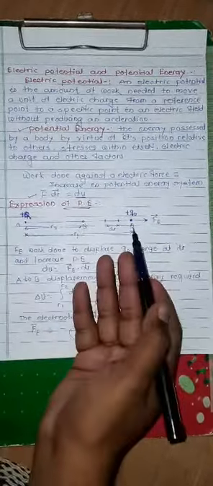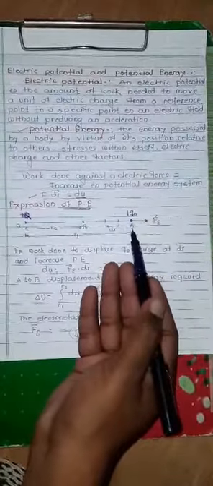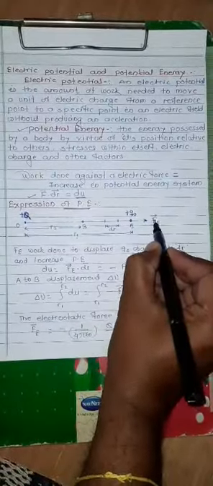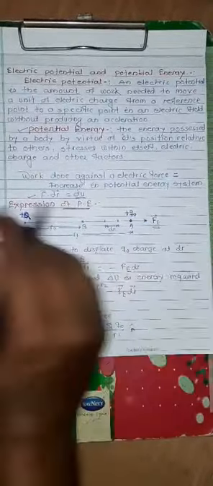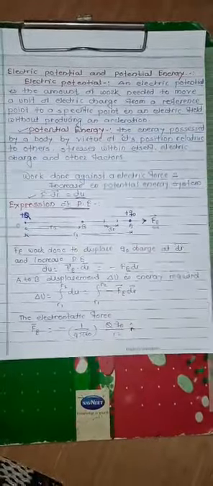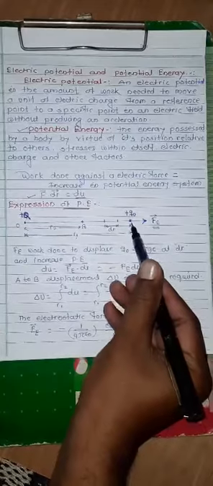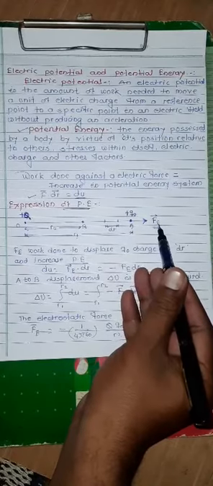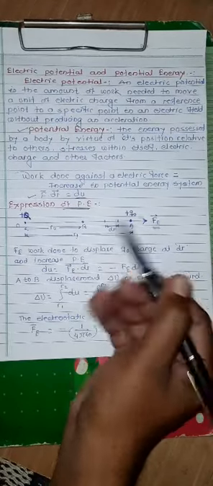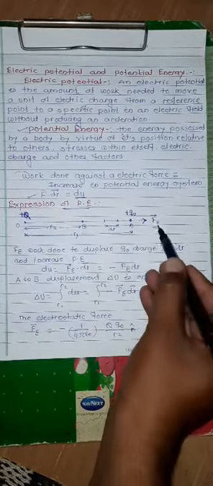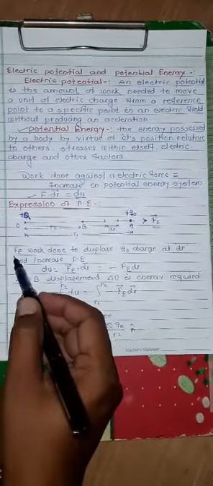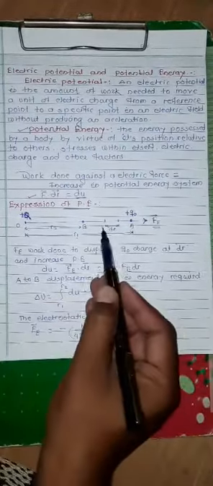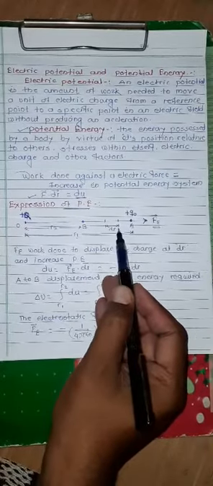Now, to transfer the charge from A to B, there should be work done against the electrostatic force. This is called Fe, which stands for the electrostatic force. It is directed in this direction, isn't it? The work done to displace the positive charge to point B is against Fe, the electrostatic force, over a small displacement dr.